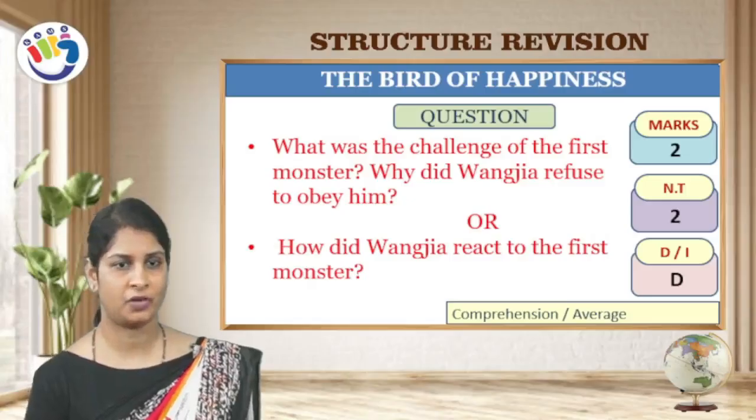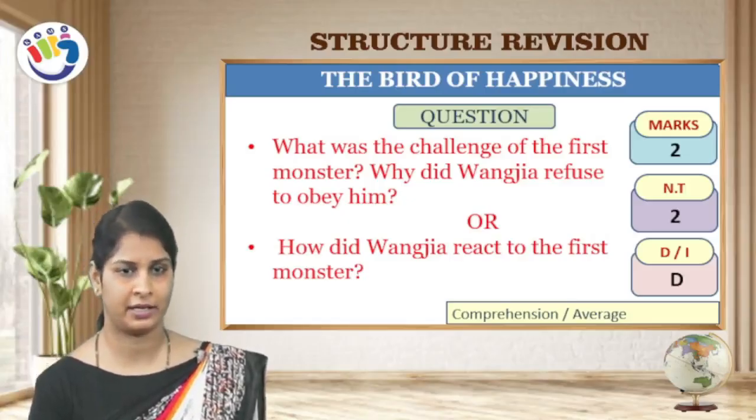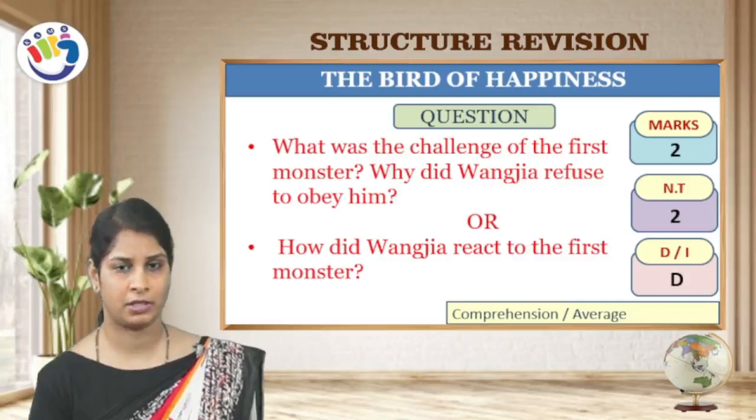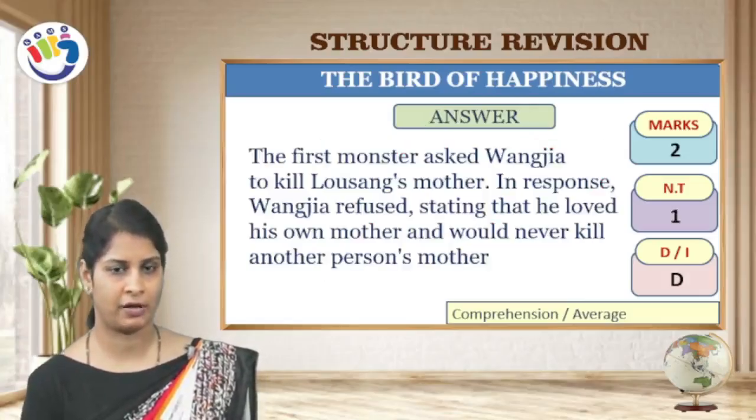What was the challenge of the first monster? Why did Wang Zia refuse to obey him? Or this question can be rewritten: How did Wang Zia react to the first monster? This is for 2 marks and appeared 2 times, a direct question, comprehension or average.